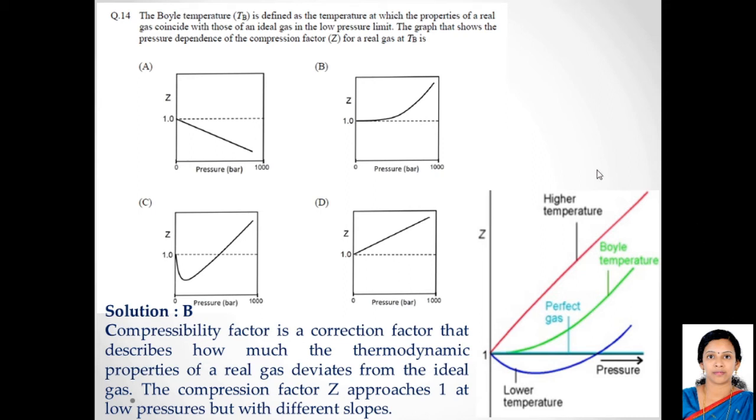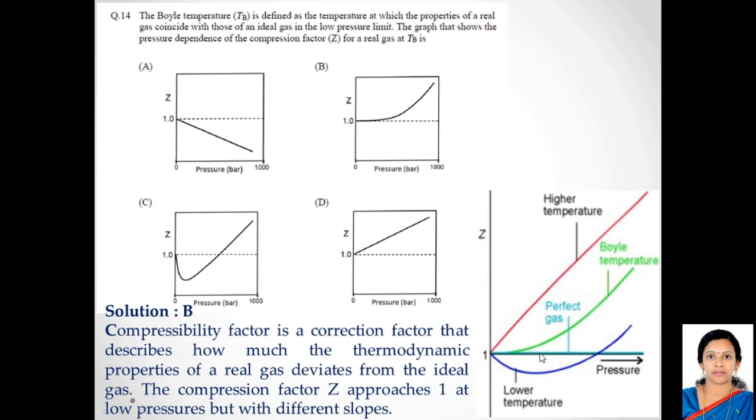So here is a diagram which is pretty much clear. This is a diagram which shows the compressibility factor versus the pressure. Here you will see that the straight, horizontal line is for the ideal gas, the perfect gas. The compressibility factor is 1. It remains a constant throughout the pressure range. The compressibility factor for an ideal gas remains 1.